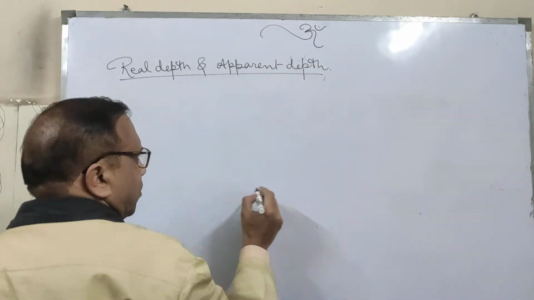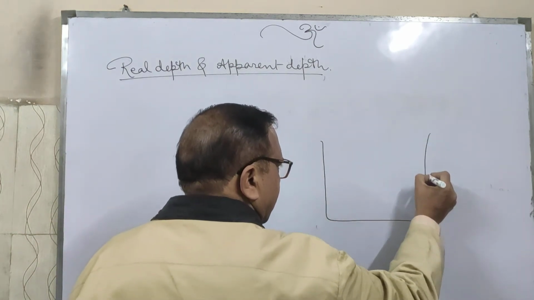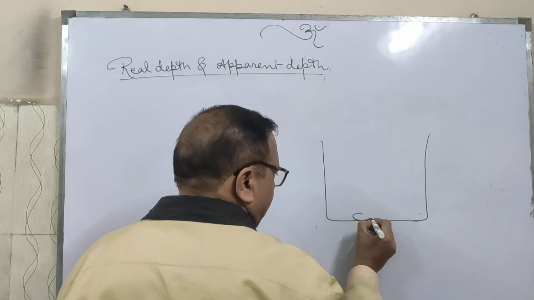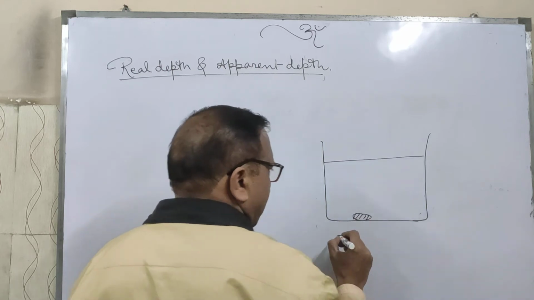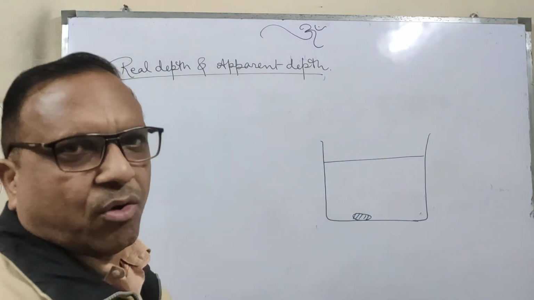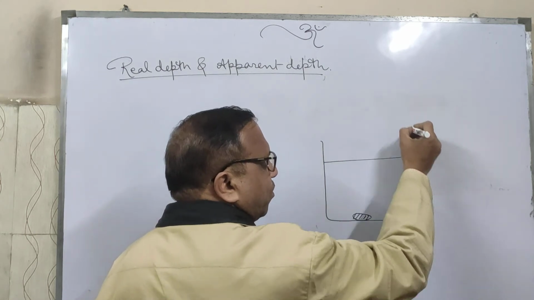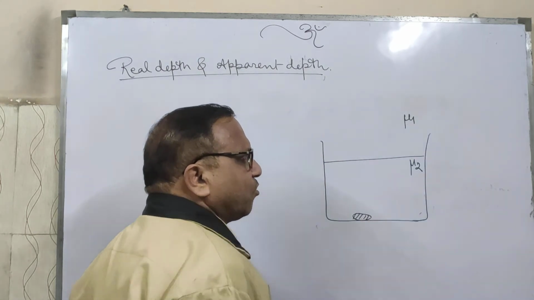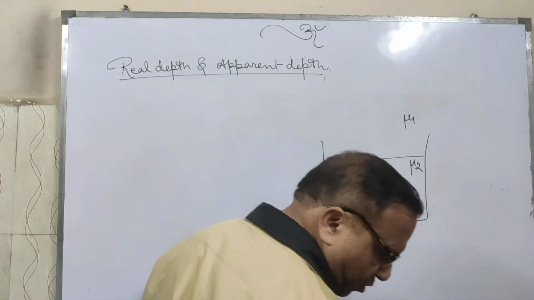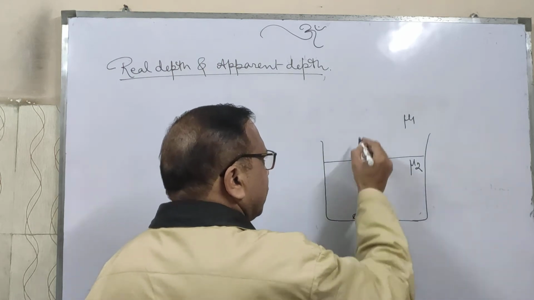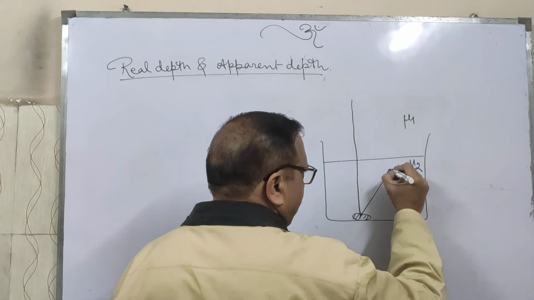Suppose in this container there is a coin, and we fill it with a liquid or any fluid with refractive index mu2. Outside it the refractive index is mu1. Let us consider one ray moves normal to the surface, just like this, and another ray moves in this way.